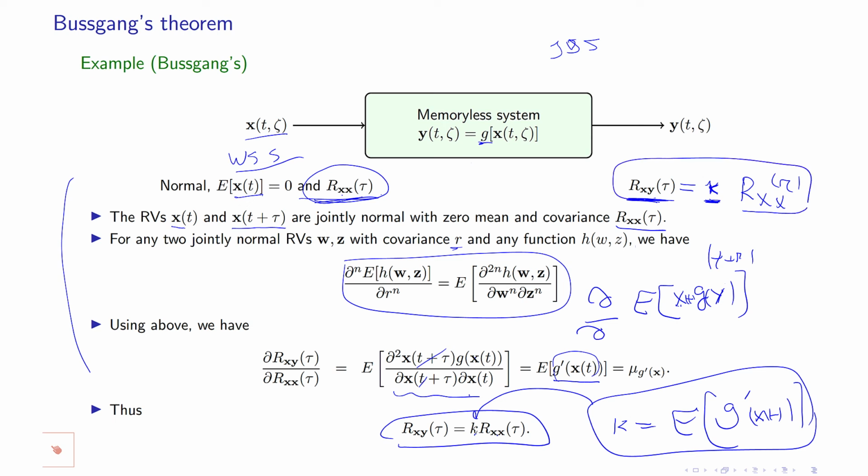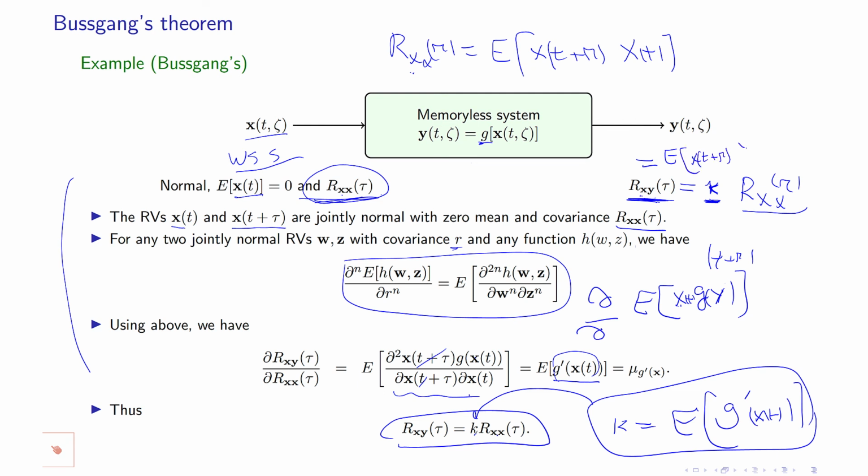Remember that Rxx of τ is equal to the mean of the product of x at time t plus τ and x at time t. And this is equal to, by definition, the mean of the product of x at time t plus τ and y at time t.